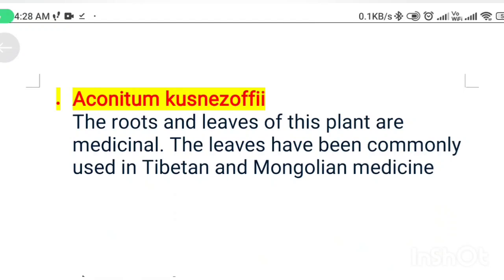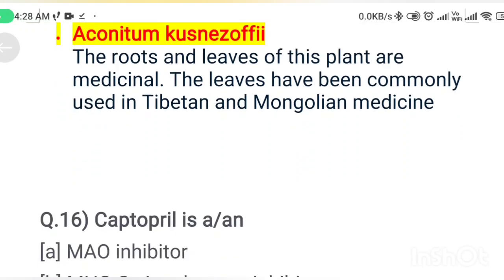Aconitum cosenogaphy. The roots and leaves of these plants are used medicinally. These leaves have been commonly used in Tibetan and Mongolian medicines.